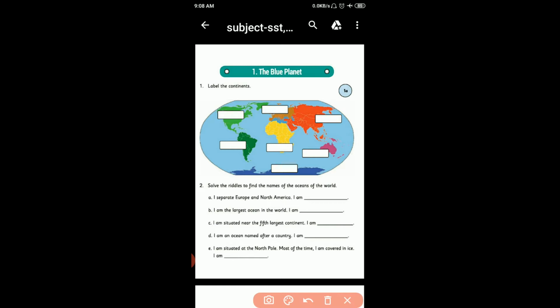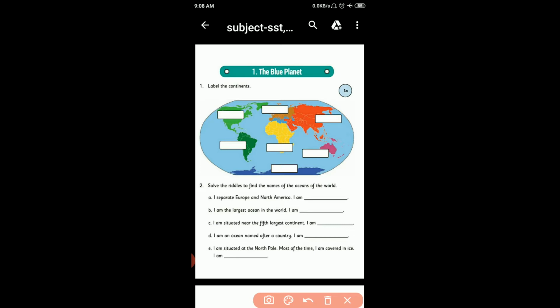Now, students, there are so many activities in this book. These are very fascinating and engrossing. So, students, open your book, Companion, Chapter 1, The Blue Planet. Activity first, label the continents.